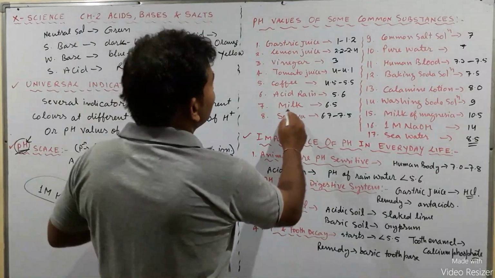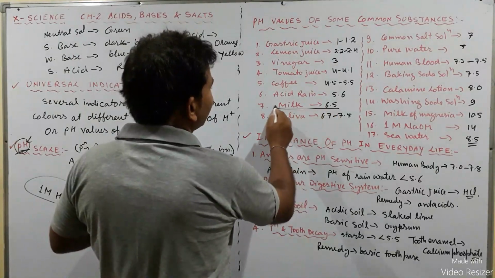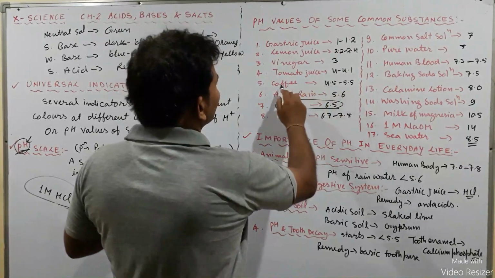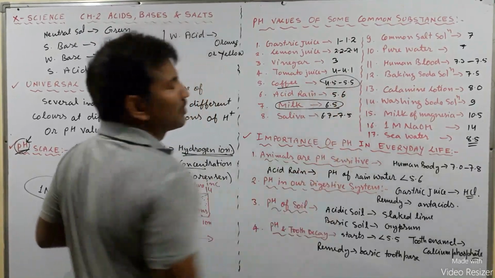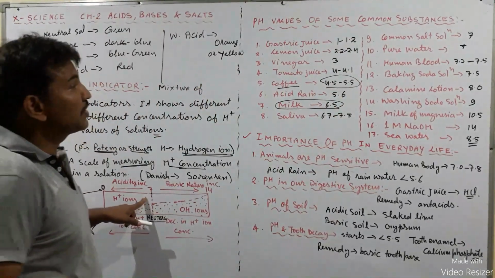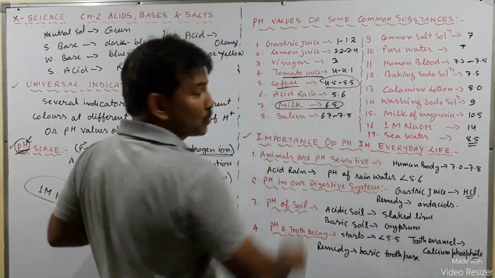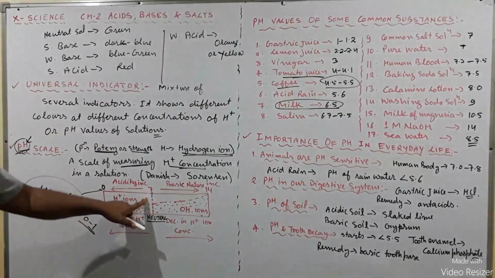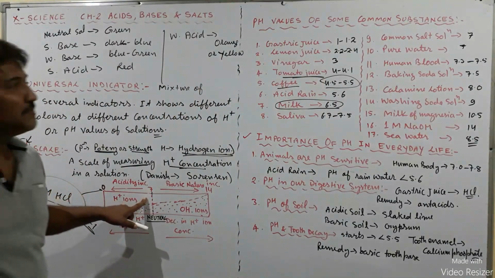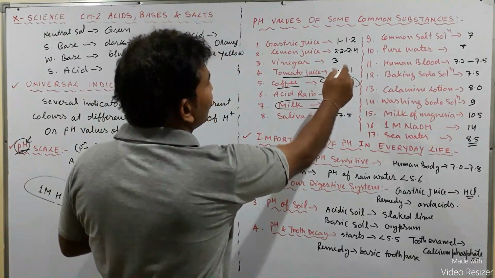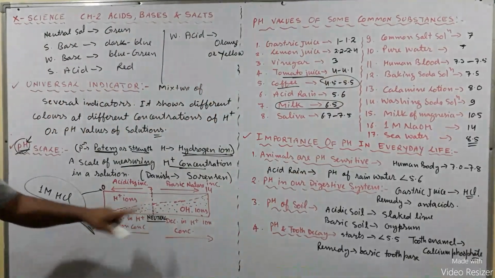Weak acids like milk. Milk has lactic acid, that is a weak acid, and acid rain. Coffee has a pH value that is less than 7. In the same way, tomato juice has an acid, that is oxalic acid, and its pH value is ranging from 4 to 4.1.